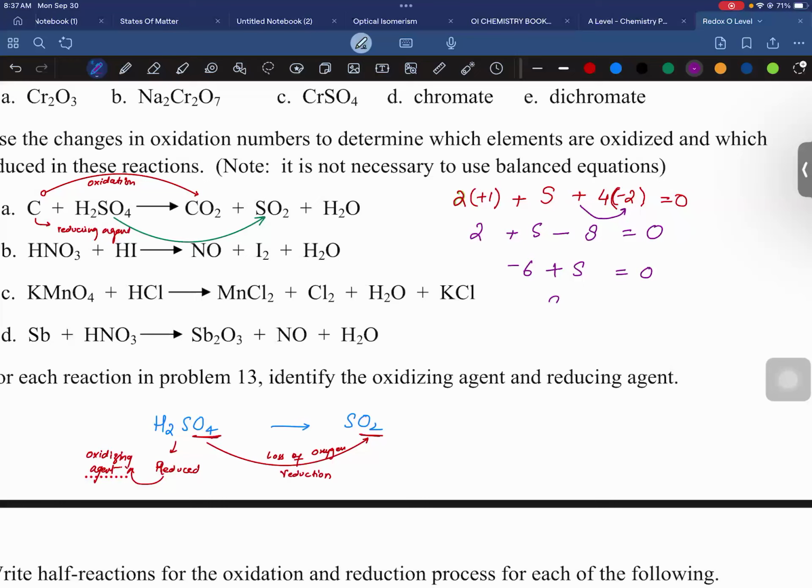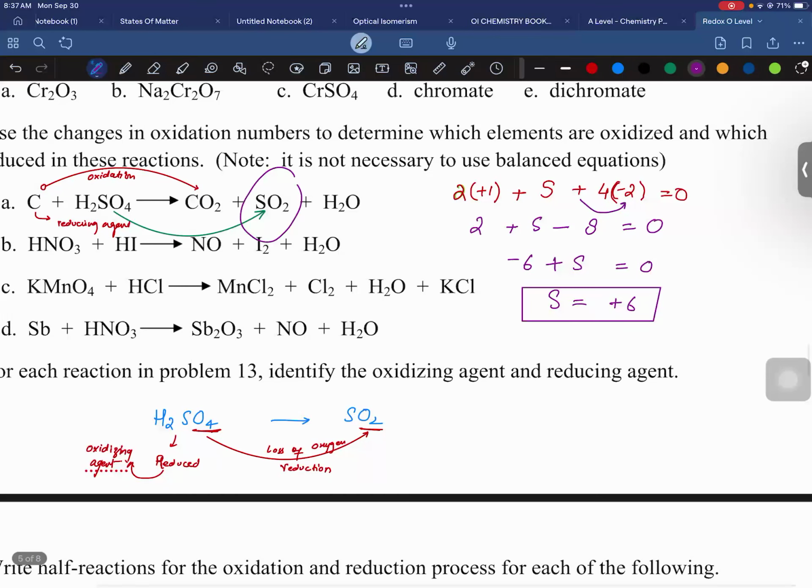I can say that the charge is going to decrease, +6 to +4. And you know that a decrease in charge is reduction, and something which reduces itself is an oxidizing agent. Finally, we have decided that carbon is a reducing agent and sulfuric acid is the oxidizing agent.